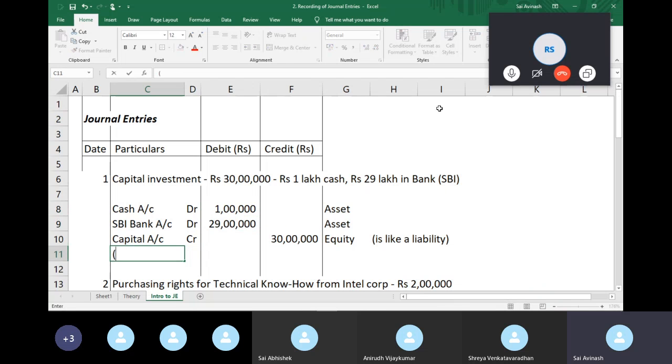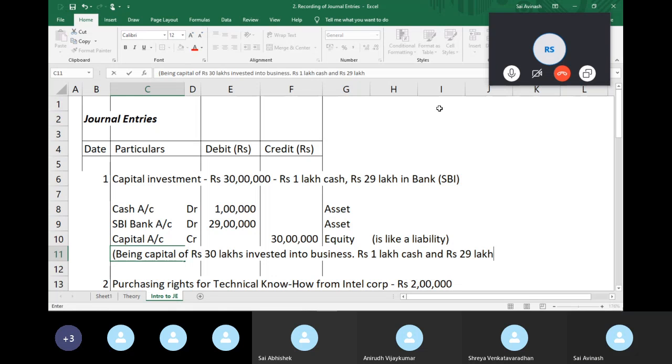Now we type something called a narration. If you are from PSBB, they typically ask you to type the narration starting with the word being. Being capital of rupees 30 lakhs invested into business, rupees 1 lakh cash and rupees 29 lakh check.